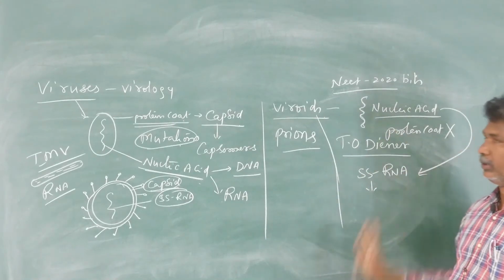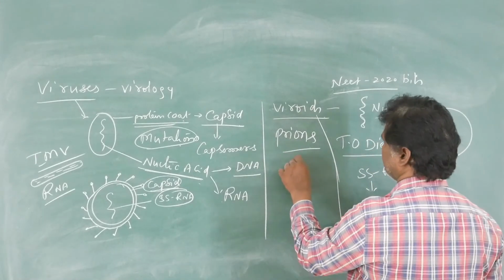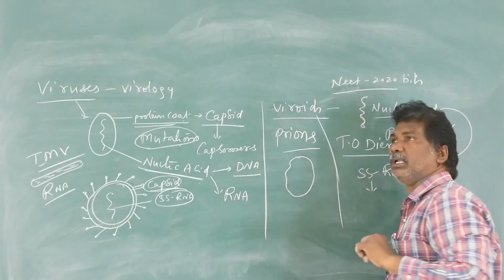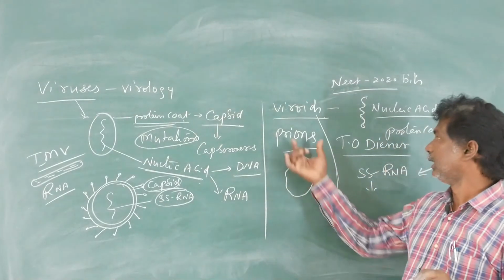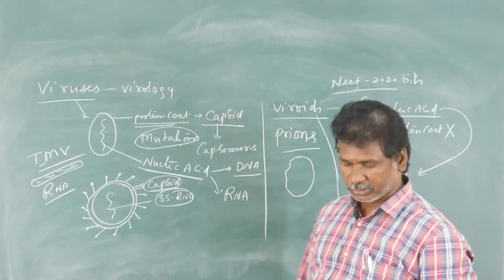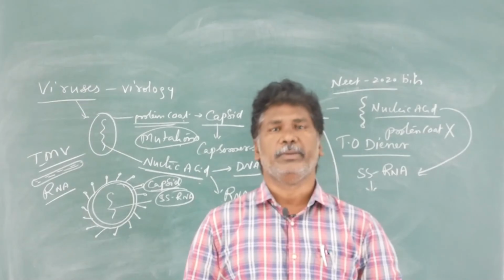Now, some infectious agents have only protein coat without nucleic acid. Those are called prions. These also cause different types of diseases in plants and animals.